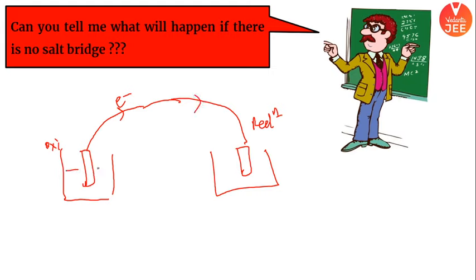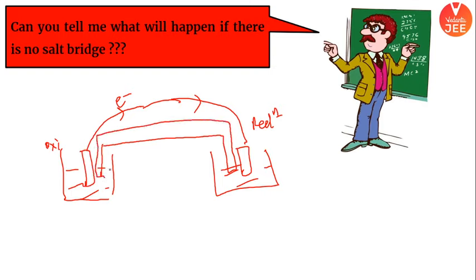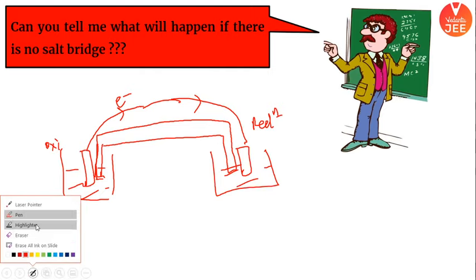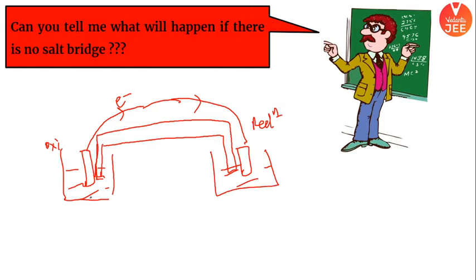But beta, what will happen after some time? Check this out. It is very, very important. If there is no salt bridge, I'm just adding an inverted U tube. You would say, sir, what if I add only a U tube so that ions flow can happen? Let's see what will happen. So if you create an inverted U tube, just like this, देखो जरा क्या होगा. अब जरा ध्यान से सुनना, बहुत इंपॉर्टेंट है, जरा ध्यान से सुनेंगे सारे.